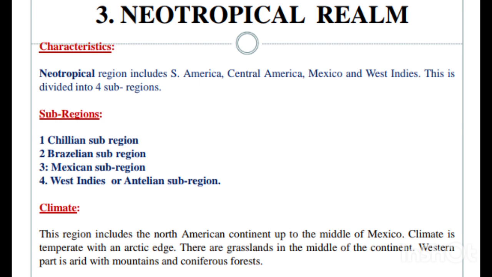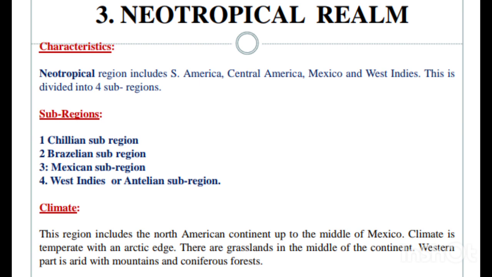Next we have the third realm, that is the Neotropical realm. The Neotropical realm was shown by the pink color in the world political map. This Neotropical realm includes South and Central America. You can remember it as S and C, South and Central America. The West Indies and Southern Mexico are included.